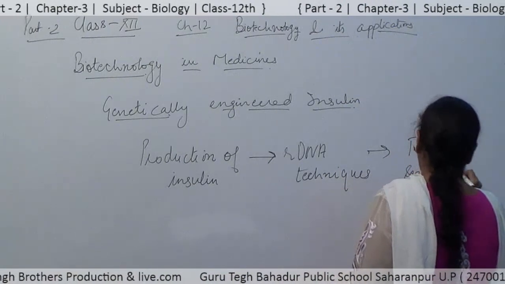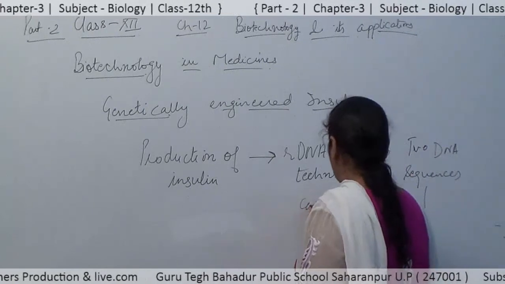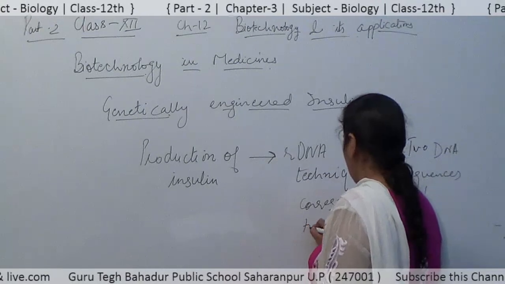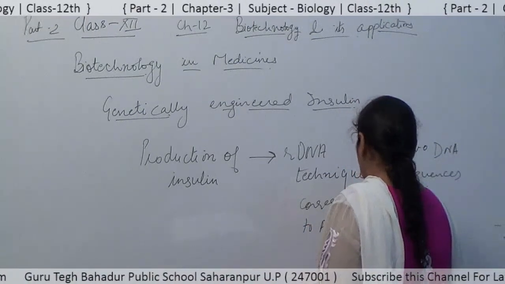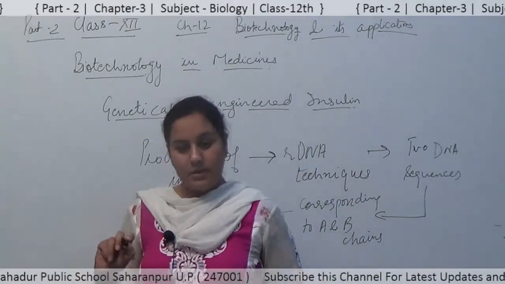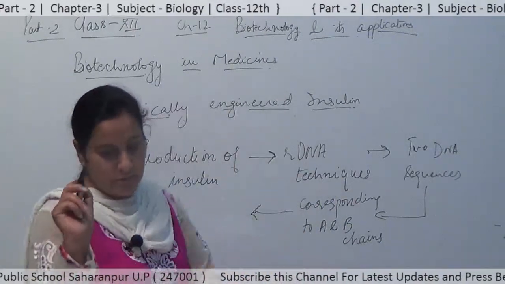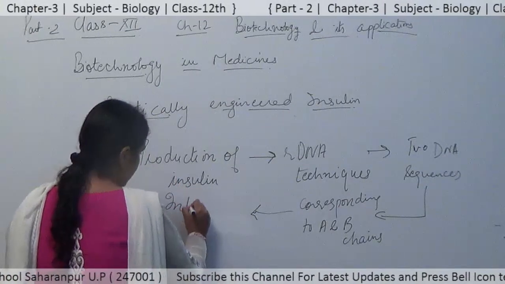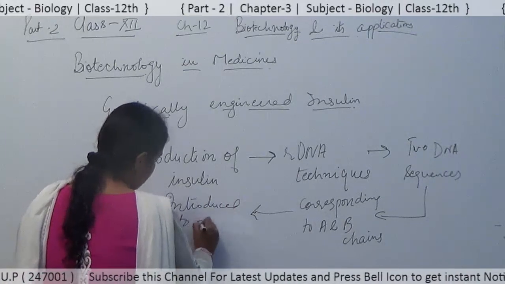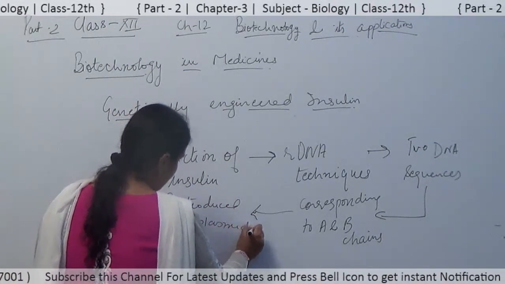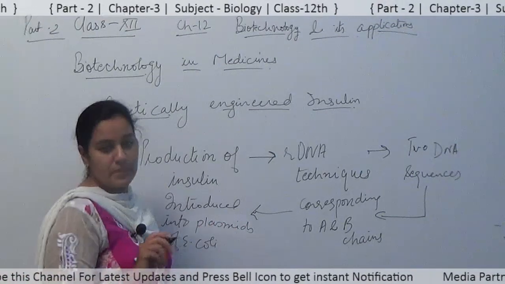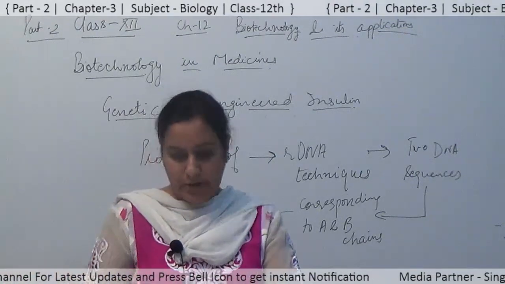Sequences are formed that correspond to A and B chains of insulin. So these are then introduced into the plasmids of E. coli bacteria for the production.